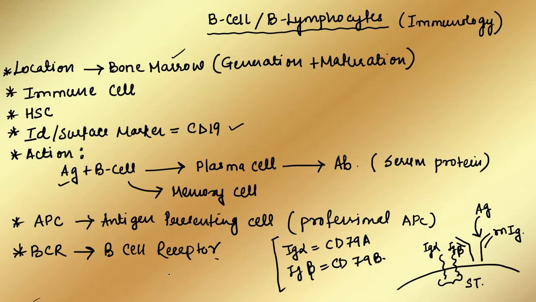And last but not the least, it has a BCR on its surface, known as the B cell receptor, and this receptor helps in encountering or binding with the antigen, and hence the whole signaling pathway can proceed. So with this we are done with the basics of B cells or B lymphocytes. In my next video I will be dealing with T cells or T lymphocytes.